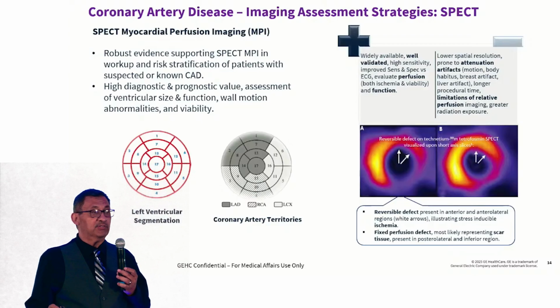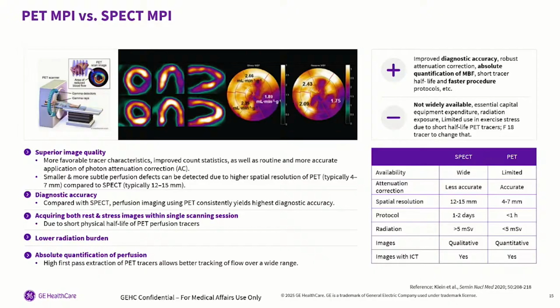And let's talk about PET-CT versus SPECT MPI. So what is the advantage of doing PET-CT? Well, first of all, you're going to have superior image quality. It's one of the best things. With the tracer characteristics, you're going to have improved count statistics across the board. And then if you look here, with SPECT, you can detect defects of about 12 to 15 millimeters. That's the threshold. Anything smaller than that, you're not going to be able to pick it up. And with PET, you can do 4 to 7 millimeters. So your spatial resolution is much better. Your image resolution is much better. Your diagnostic accuracy is much better.